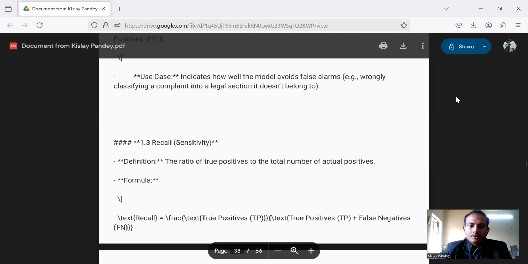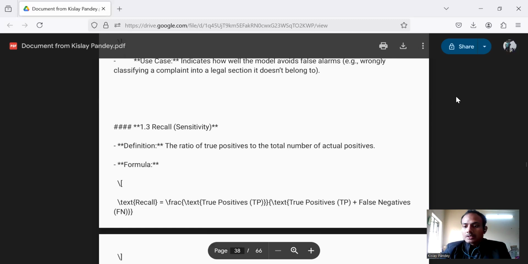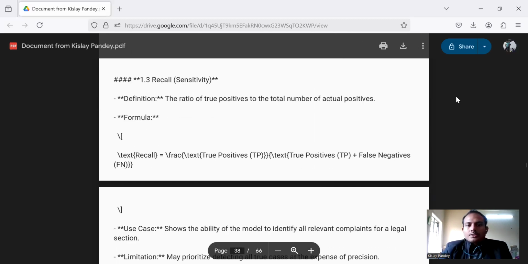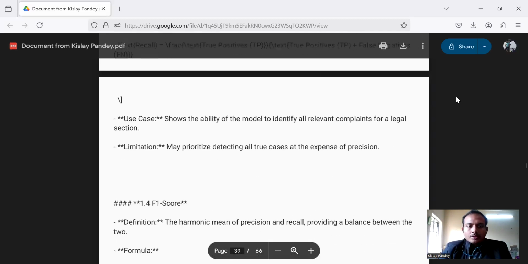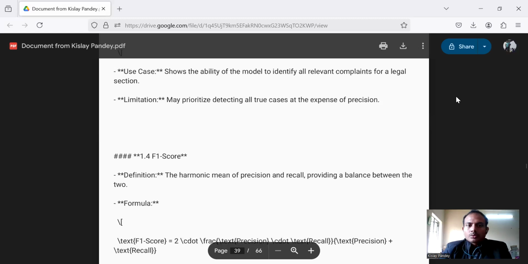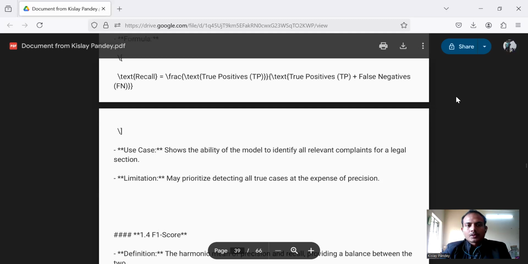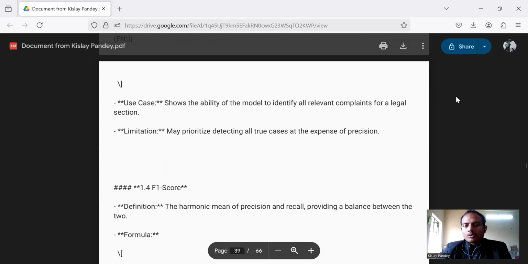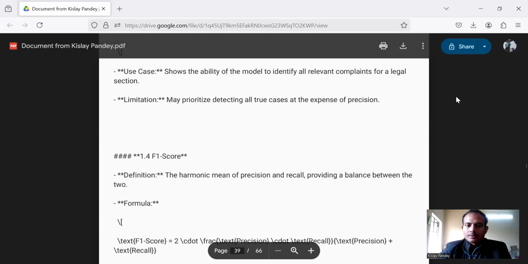Example: wrongly classifying a complaint into a legal section it doesn't belong to. It ensures the precision of your mapping. Recall, which is sensitivity, is the ratio of true positives to the total number of actual positives. Its use case is the ability of the model to identify all relevant complaints for a legal section. The limitation of recall is that it may prioritize detecting all true cases at the expense of precision.